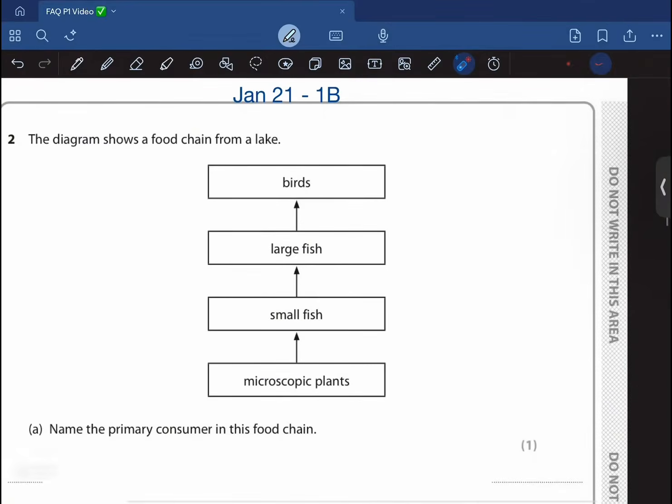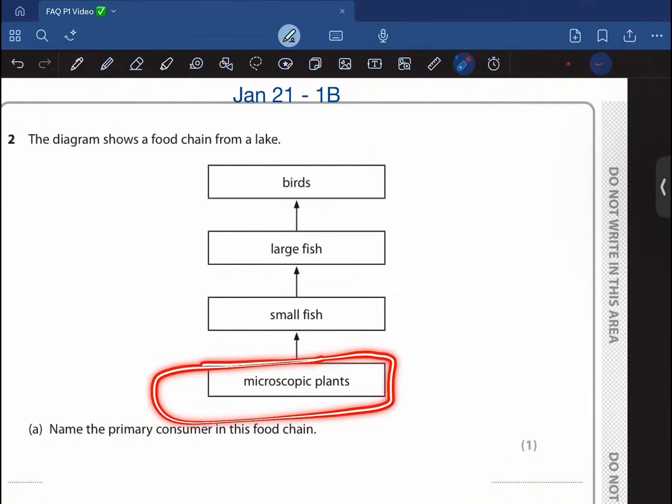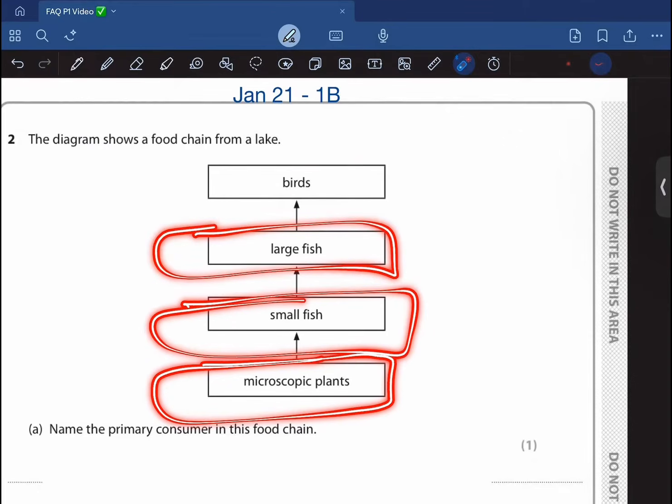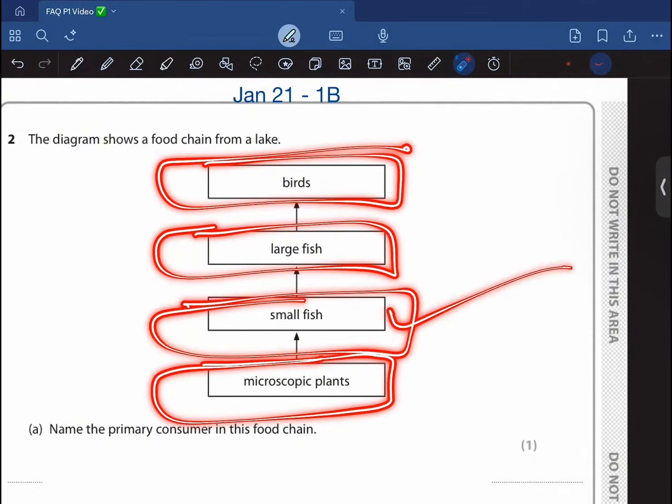The diagram shows a food chain from a lake. Name the primary consumer of the food chain. Okay, so these are the producers: primary, secondary, tertiary, right? So small fish.